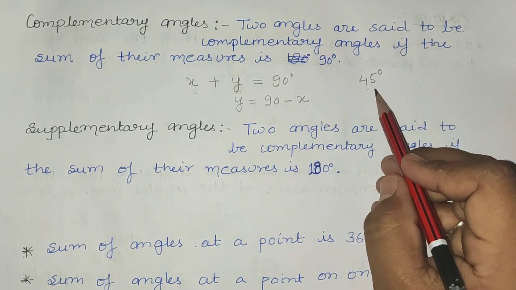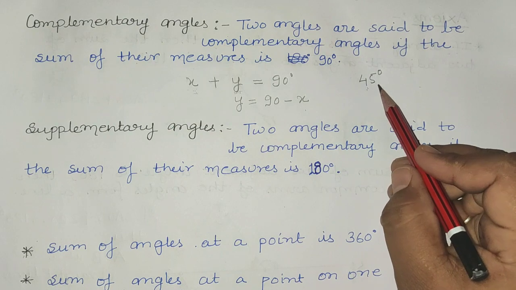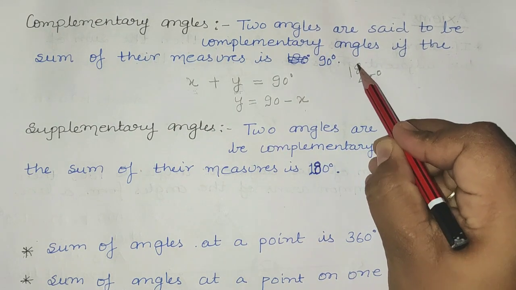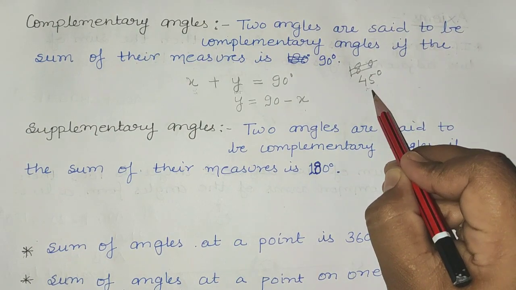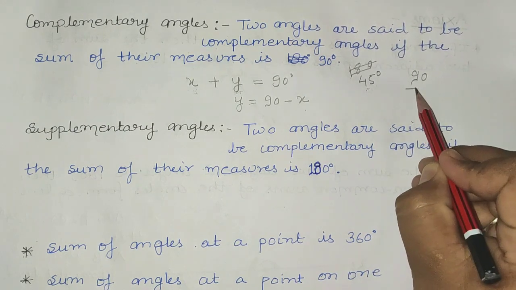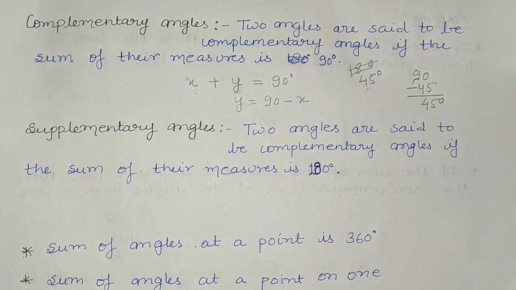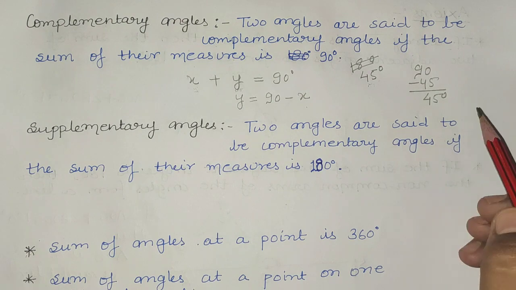So here, if someone says that in two angles one angle is 45 degrees, what is the complement of 45 degrees? You have to just subtract this 45 degrees from 90 degrees. So 90 degrees minus 45 degrees, what will be left? 45. So the complement of 45 degrees is 45 degrees.